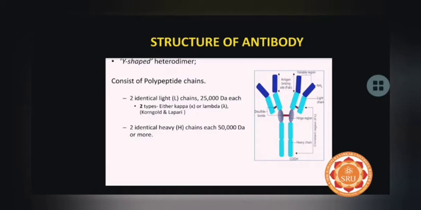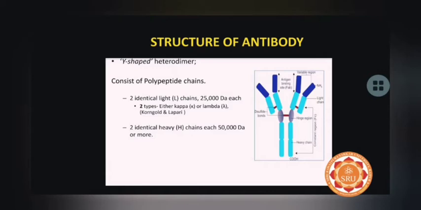These antibodies are Y-shaped heterodimers, and they consist of different polypeptide chains, which are 2 identical light chains and 2 identical heavy chains. So these antibodies are quite heavy molecules, which are also called globular plasma proteins. The size of an antibody molecule is around 10 nanometers, and they have sugar chains added to the conserved amino acid residues. So that is why they were called glycoproteins.